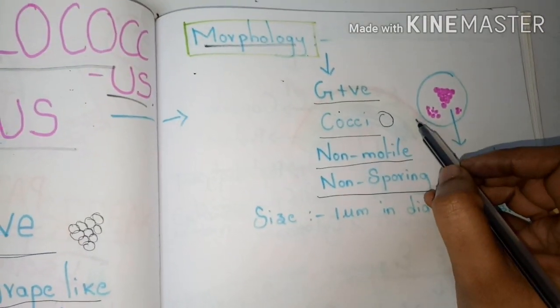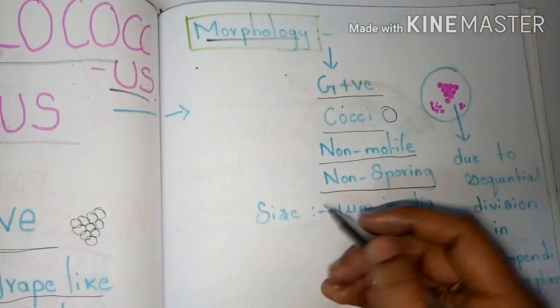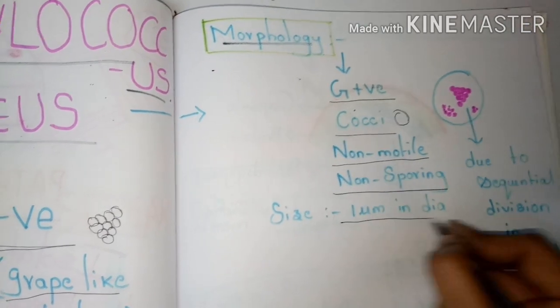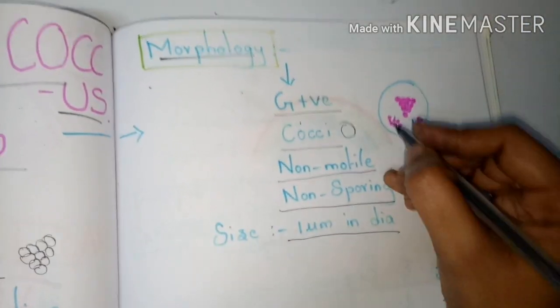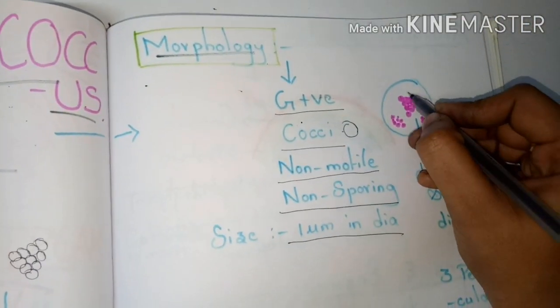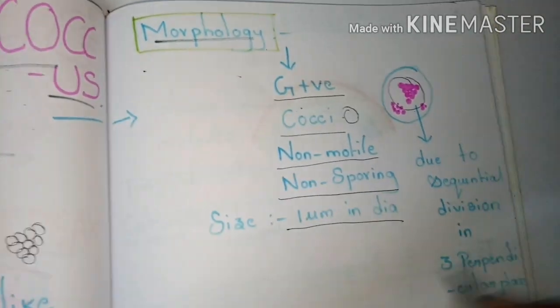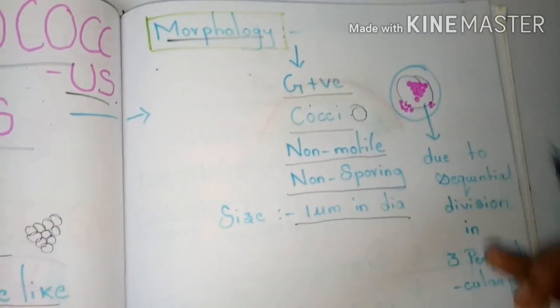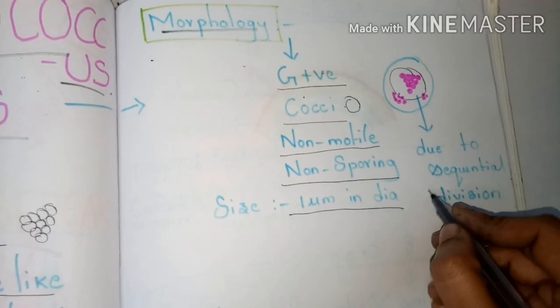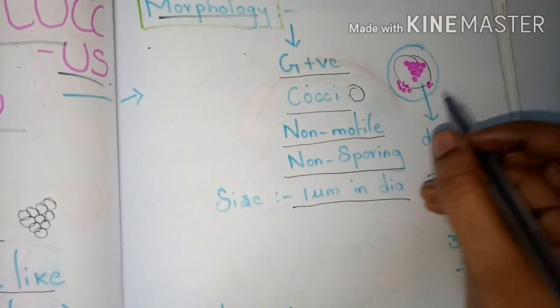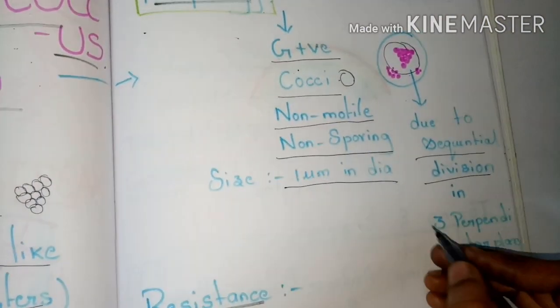And these Staphylococci vary in size, about 1 micrometer in diameter. These cocci are arranged in grape-like clusters in this form. This grape-like cluster formation is mainly due to the sequential division of the bacteria.